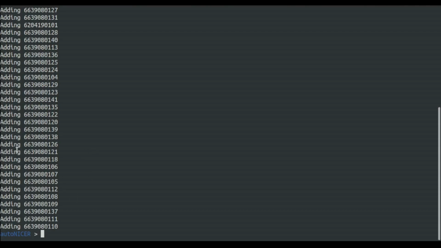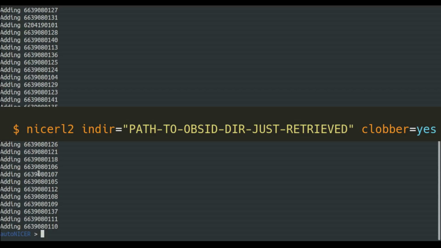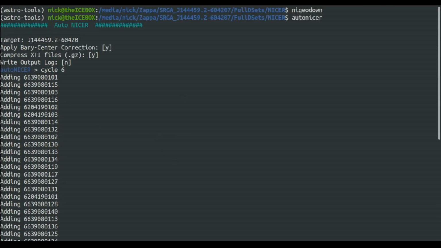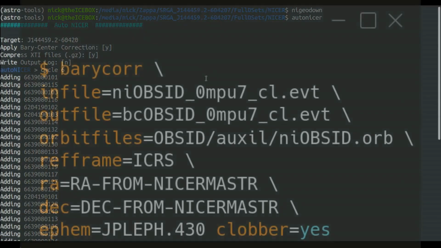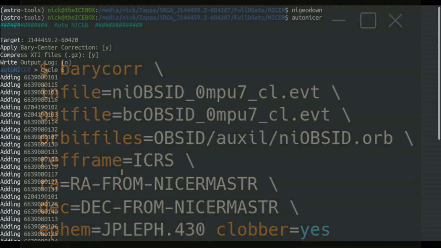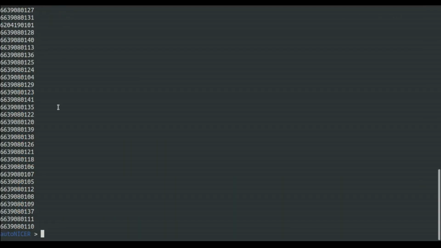reduced using NiCR L2 with the following command on the screen, as just how it's going to get pumped through NiCR L2, and then also it will do the barycenter correction, since up here we told it yes, do the barycenter correction, and the barycenter correction command is what you're going to be seeing on the screen right now. I'll overlay it in post, obviously. So, and we're going to just let AutoNicer do its thing now. So we're just going to type in done,